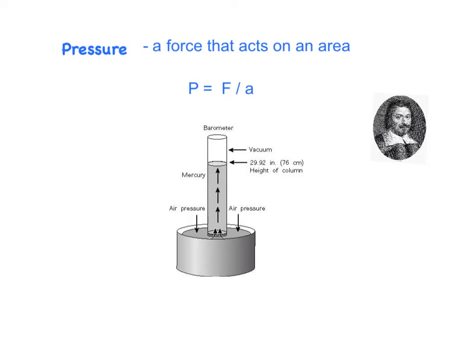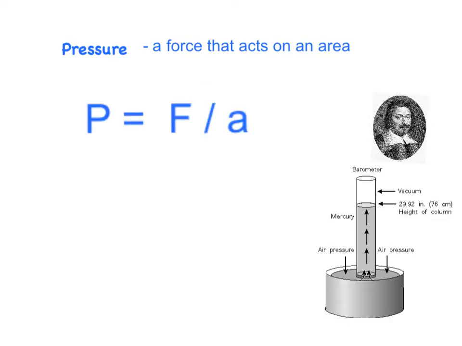As the gases that make up our atmosphere exert a pressure on the mercury that's in that dish, it'll cause the column of mercury to rise. Or if atmospheric pressure decreases, then the mercury in that column will go down. And so we would read the height of that mercury column in terms of inches of mercury or centimeters of mercury or even millimeters of mercury.